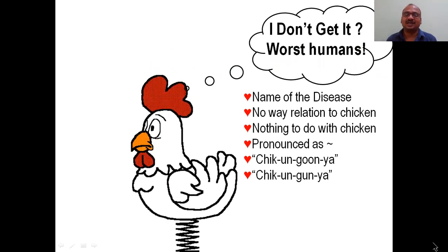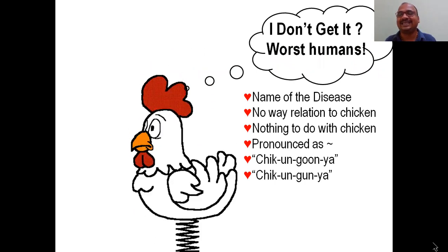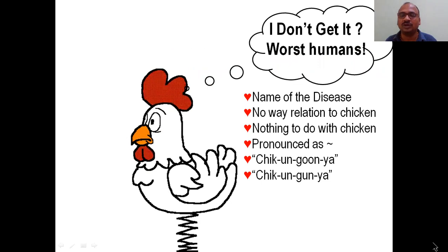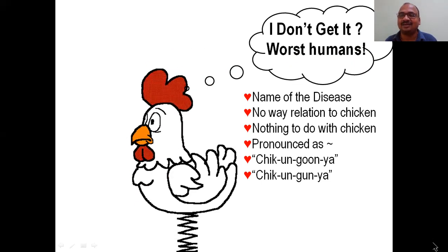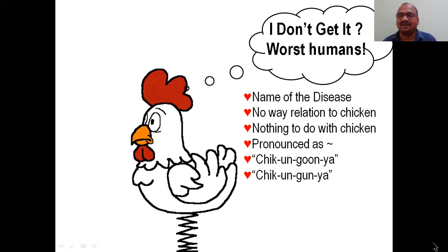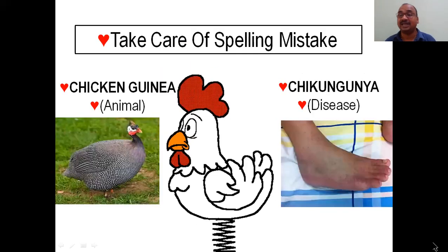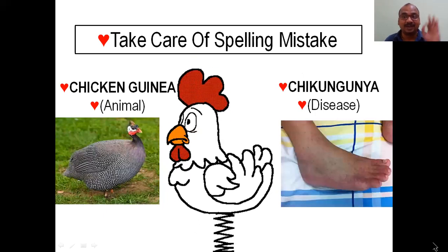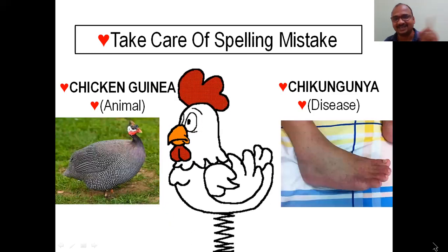You have to pronounce it as chik-un-gun-ya. Gun, gun. Chicken, gun, pistol. That is the name. But you have to take a lot of care while writing, because spelling is the biggest problem. CHICK. C is important here.